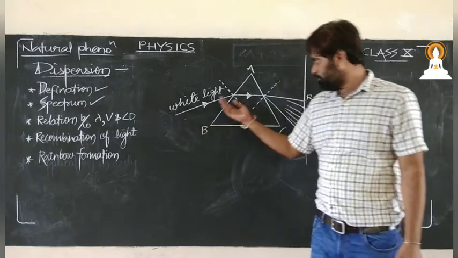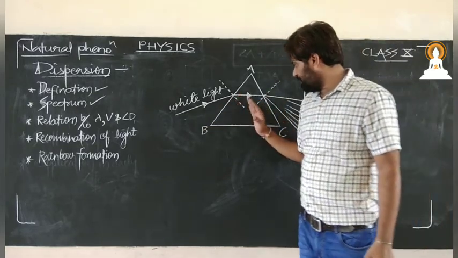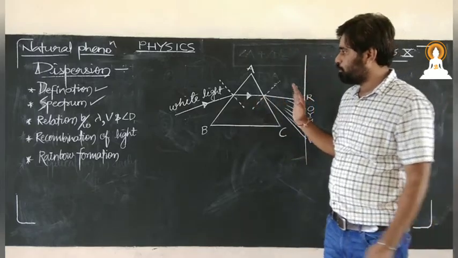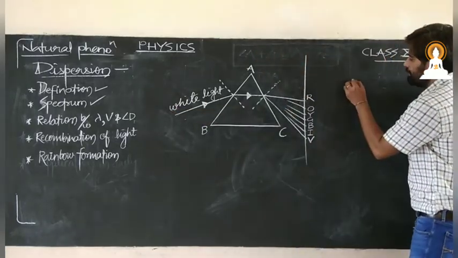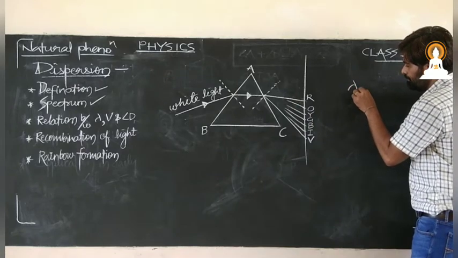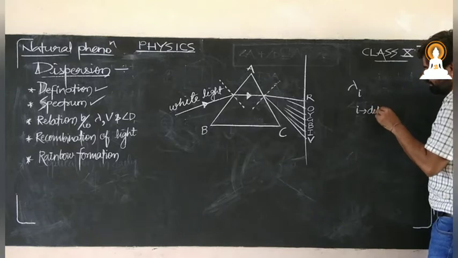So when this white light moves through this prism, different lights have their own wavelength. Every light has its own wavelength. This i denotes different light or different color.